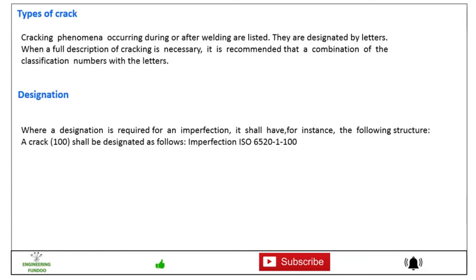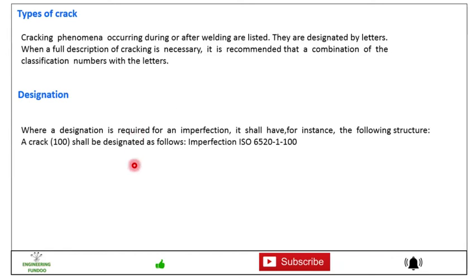Friends, here the type of cracks are defined as a cracking phenomenon occurring during or after welding, and these types of cracks are listed in this video, and we will discuss that. They are designated by numbers. When a full description of cracking is necessary, it is recommended that the classification numbers be combined with letters.